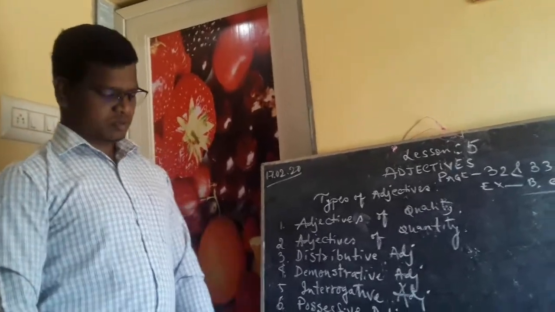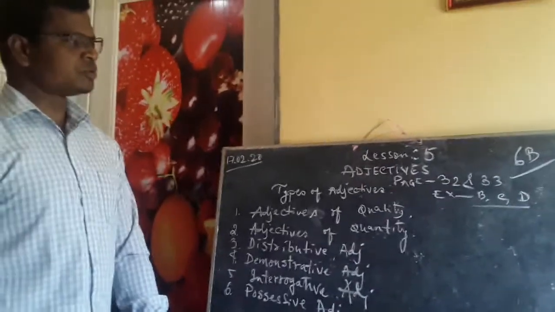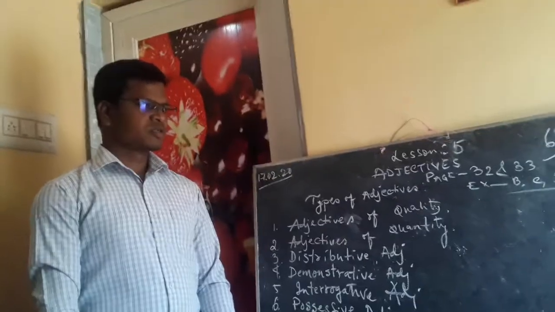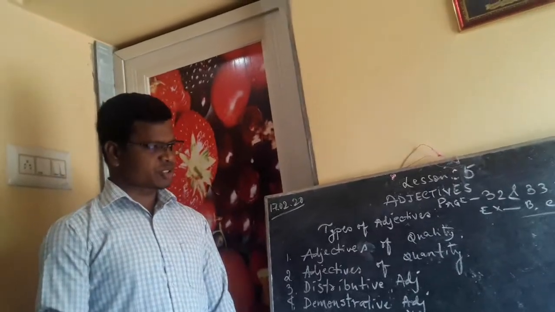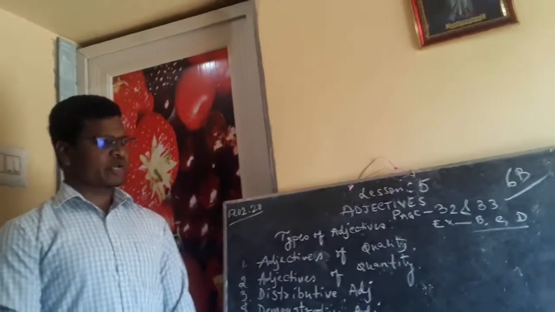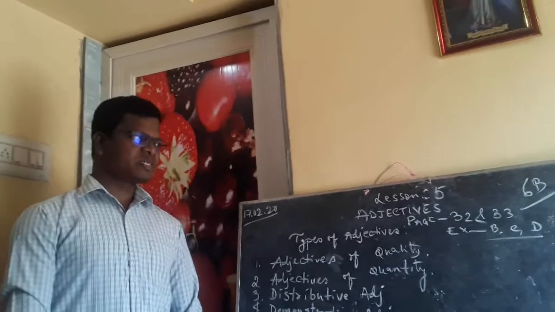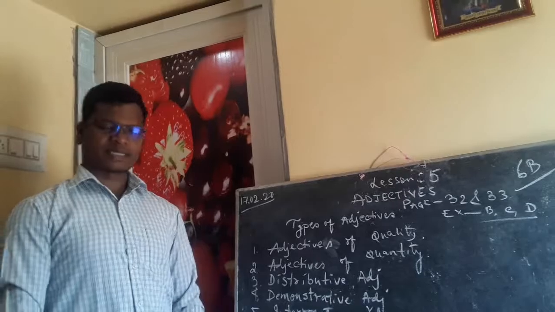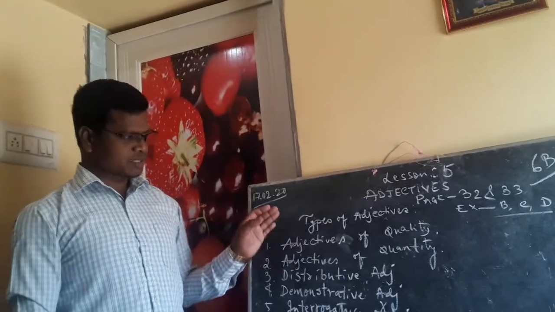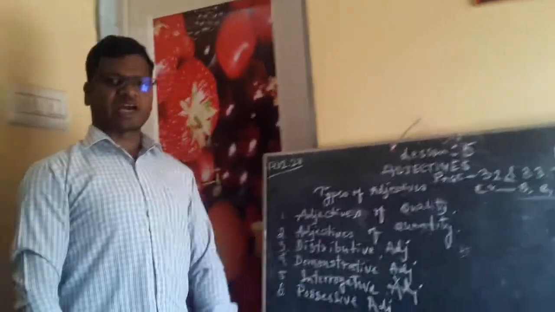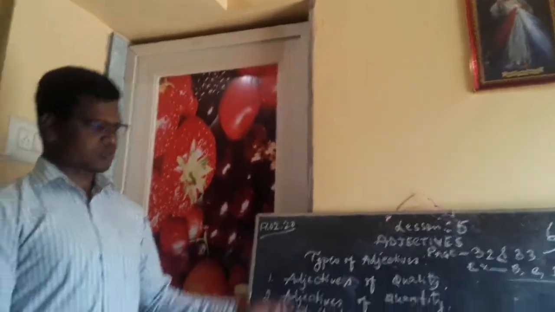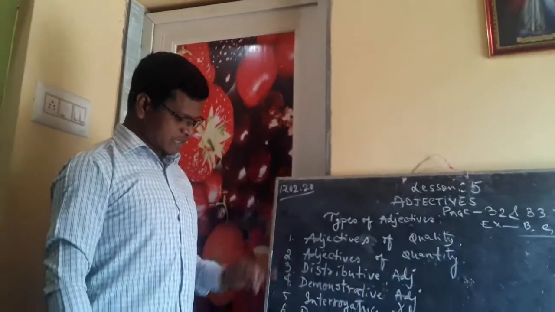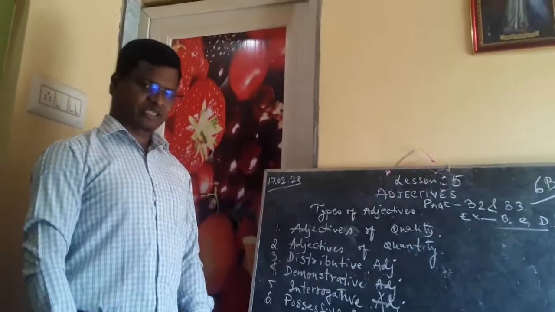Good morning, students. Today we are going to continue lesson number 5, which we have already started, adjectives. Today we will discuss the questions on page number 32 and 33, exercises B, C and D. Before we move on to these exercises, I would like to discuss the types of adjectives. The other day we saw the order of adjectives, and today we are going to discuss the types of adjectives. We have 6 different types of adjectives here.